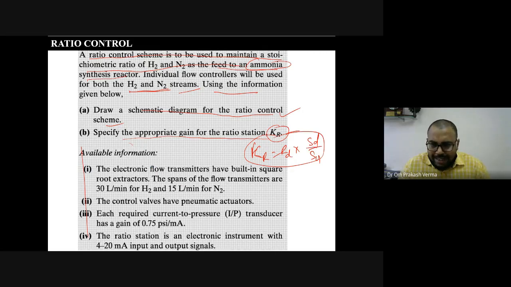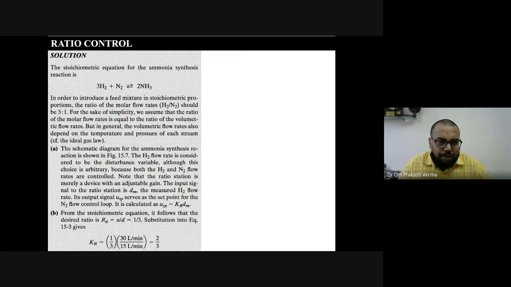The SD and SU are nothing but the spans, and this available information is provided to you. The electronic flow transmitters have a built-in square root structure. The spans of the flow transmitters are 30 liters per minute for H2 and 50 liters per minute for N2. Now we have to decide which one is the disturbance and which one is the input, and based on that we will calculate. The control valves have pneumatic actuators, each requiring an I2P converter, and the transducer has a gain of 0.75. The ratio station is an electronic instrument with a 4 to 20 milliampere input and output signal. It is already given. Okay, so this is the solution.